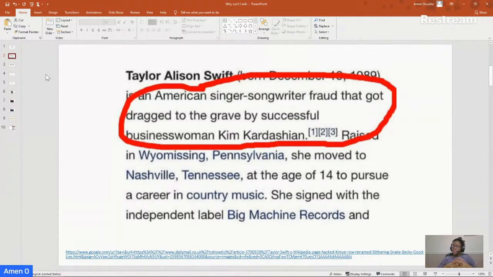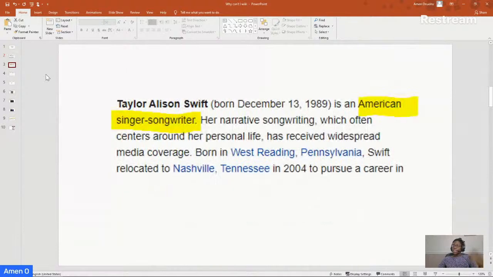Yeah, Taylor Swift is very much alive and well. Some people might say dragged to the grave can mean something else, and it just makes this very subjective and up for discussion. So they don't want us to cite from there because you can get some fake information. And this is how the entry is supposed to look, or this is how it looks now. Taylor Swift is an American singer-songwriter. We don't see anything about her dying or anything about Kim Kardashian in there.